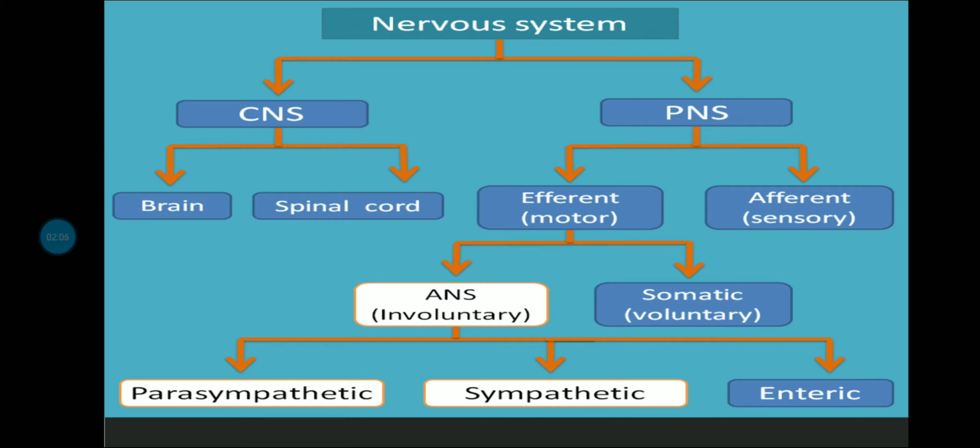Now ANS is again divided into parasympathetic, sympathetic, and enteric. Okay, so enteric we are having along with parasympathetic and sympathetic. So some of these organs, they are receiving only parasympathetic, some only sympathetic, and enteric is totally different, which is receiving both parasympathetic and sympathetic. Okay, so ANS, it is involuntary and it's divided like this. Okay, so that's what this slide tells us here.